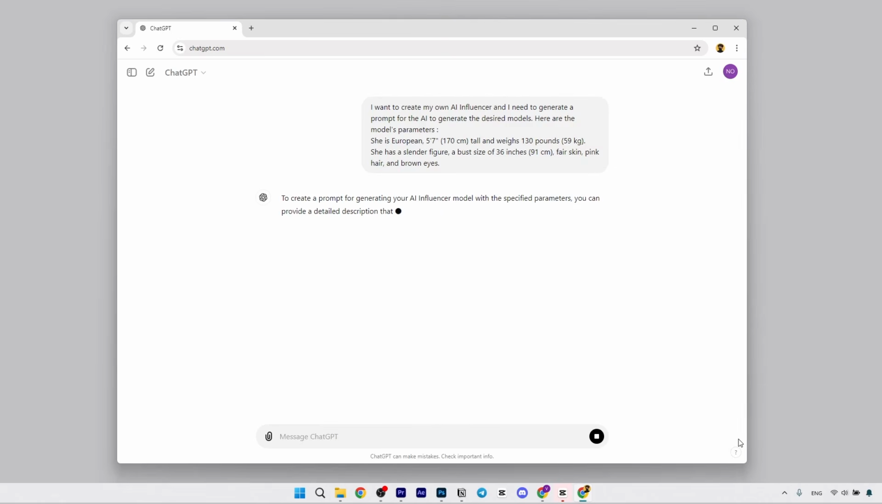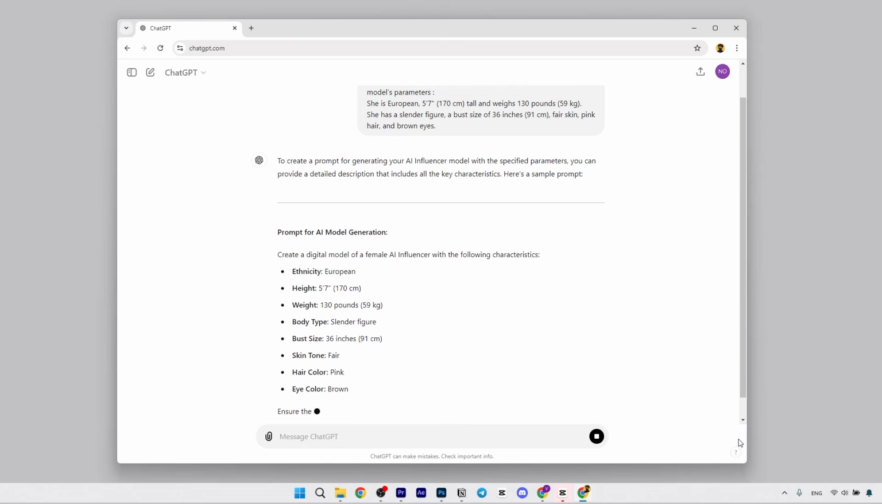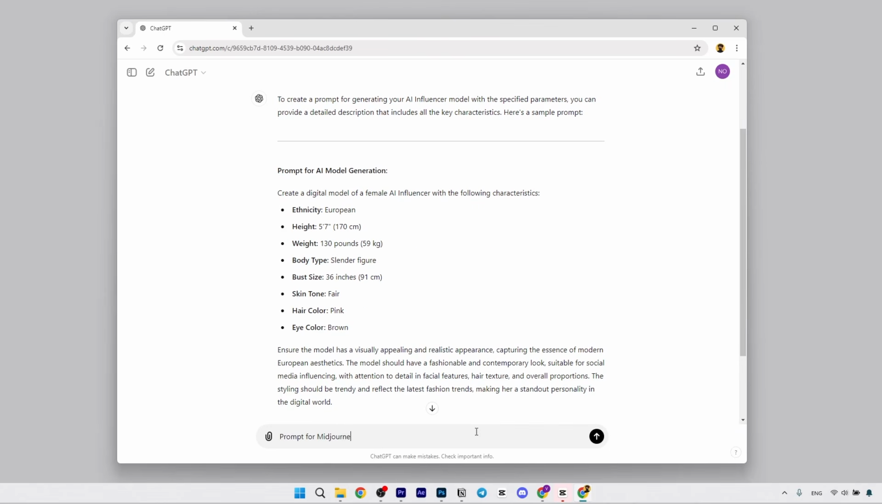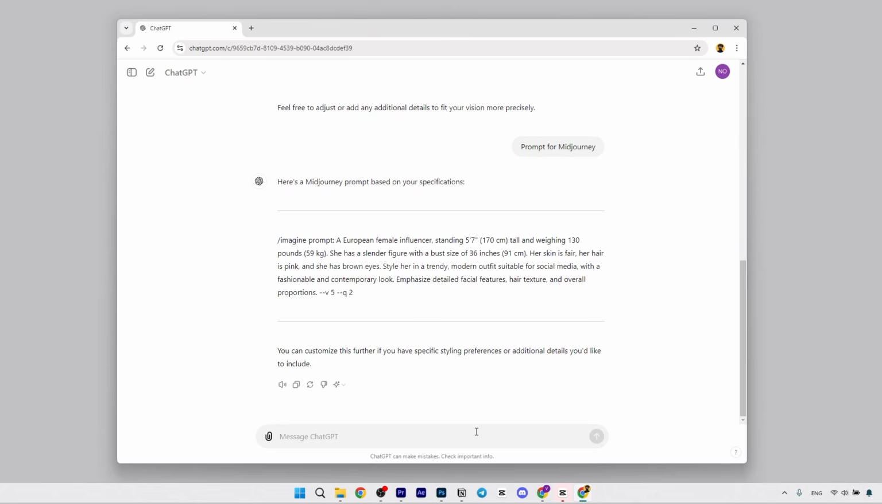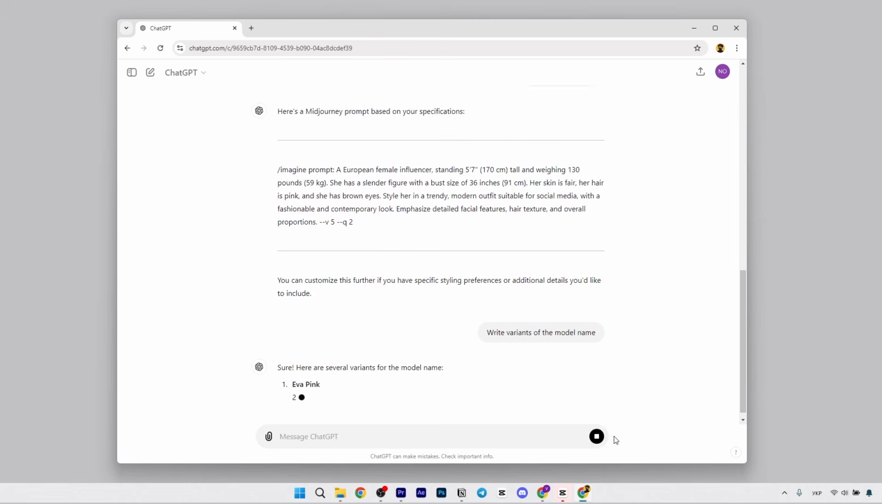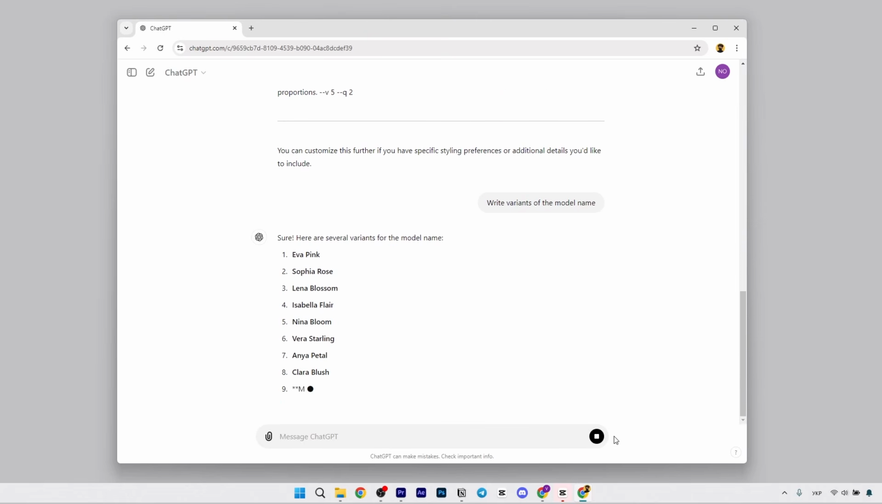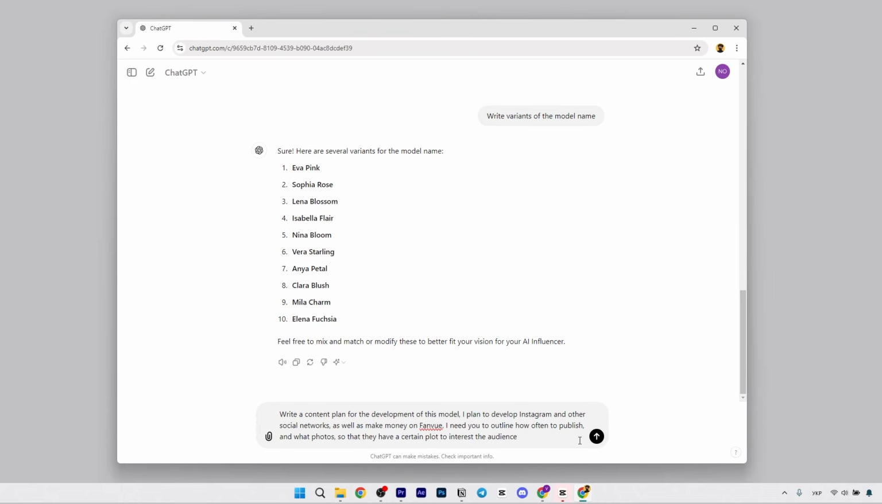The better you explain to ChatGPT what you need, the better the result you'll get. And if it provides a structured text, you can specify which AI you will be using, and it will generate the desired result. Don't be in a hurry to leave because ChatGPT will still help us a lot. Let's immediately generate a name for our model and ask it to create a content plan. This is a very important step.